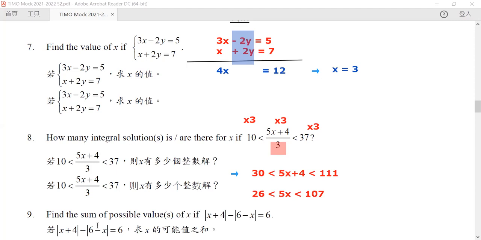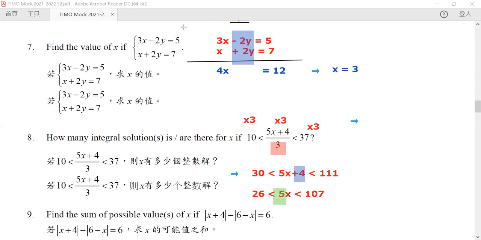So just by looking at this, we can divide both sides by 5 and we can get our answer. Because in this step we want to get rid of the 4, and then later on we're going to get rid of the 5.